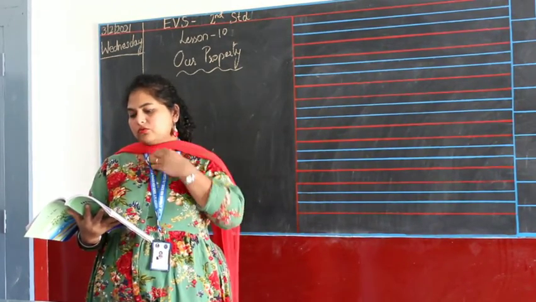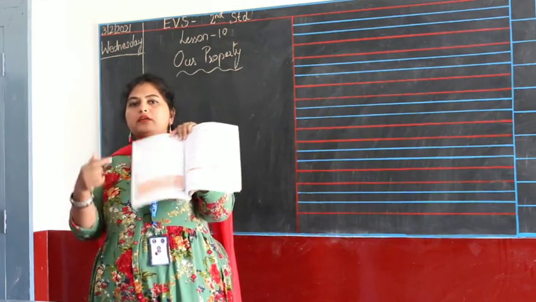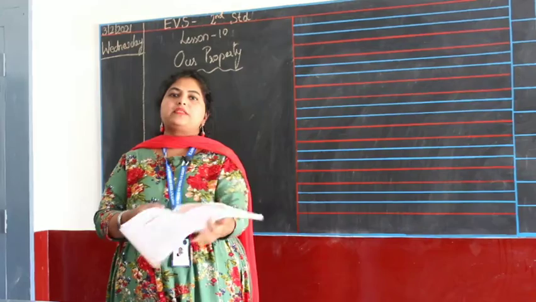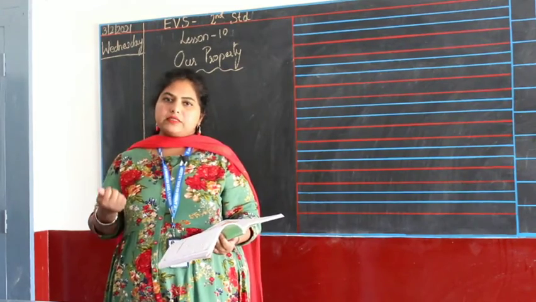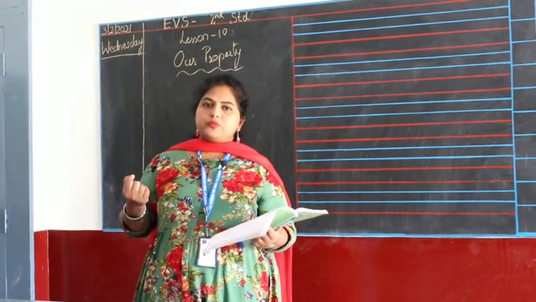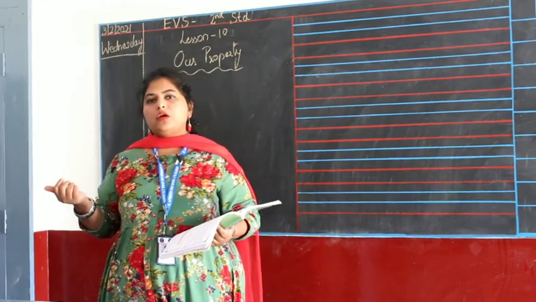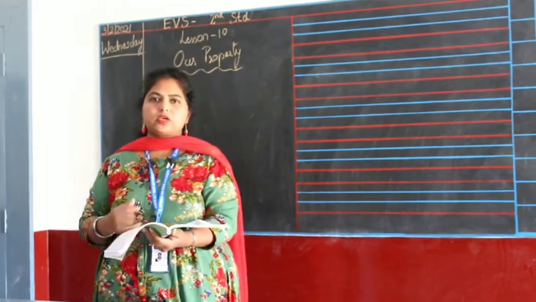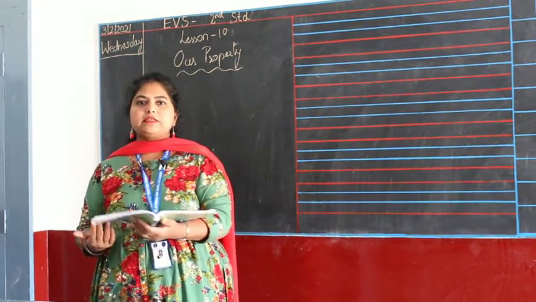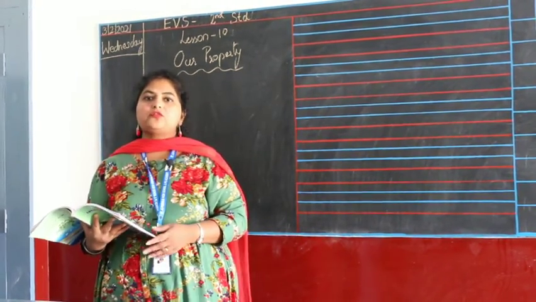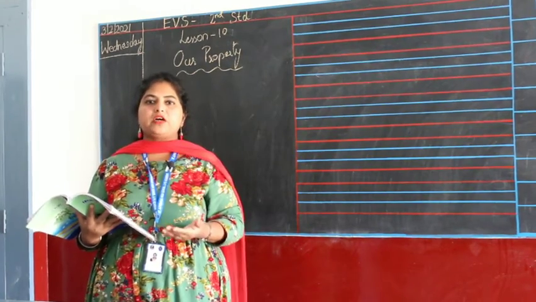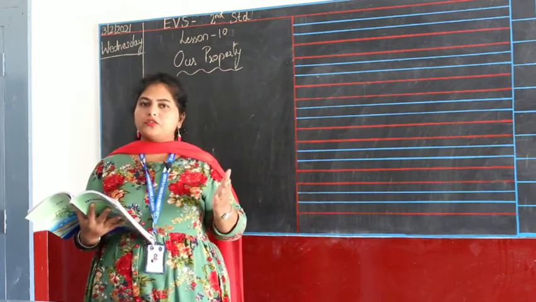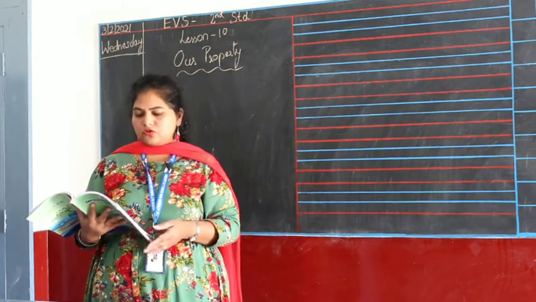So I want you all to list down all the public properties which you all see near your house. You might see public toilets, public taps, a post office, a school, or bus stop, anything. Just write it down. Okay, street lights for sure you will see in your streets, right? It's not something your parents have done. It is done by the government, right? So those are public property which belongs to all of us. So list down those that are close to your house.